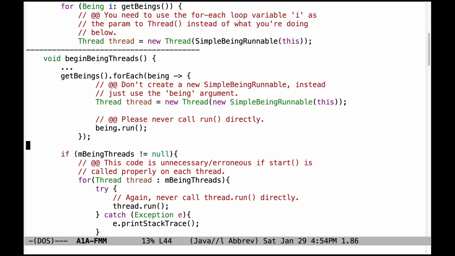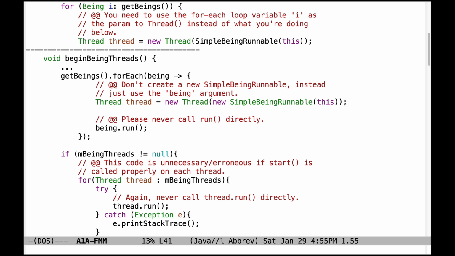Lots of interesting problems in this implementation of begin being threads. First, again, don't use the simple being runnable. Instead, just use the being argument that's coming through the for each loop. Very, very important thing: never, ever, ever please call run directly. You never want to do that.